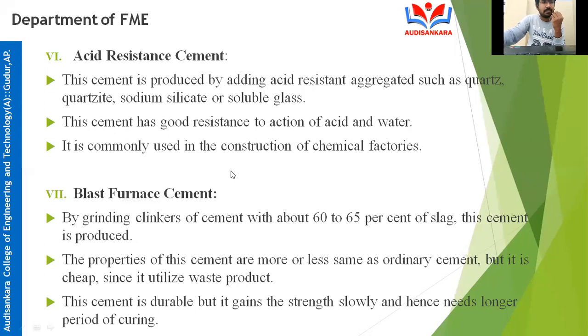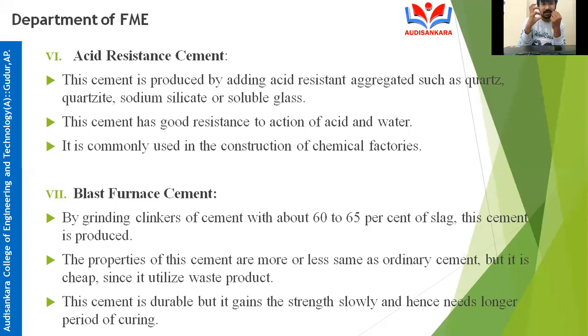Next, blast furnace cement. It is made by grinding clinkers of cement with about 60 to 65% of slag. First, you have to know what is meant by slag. Slag is a waste product from the steel industry.